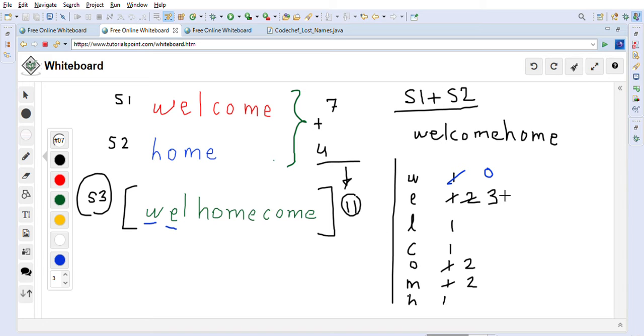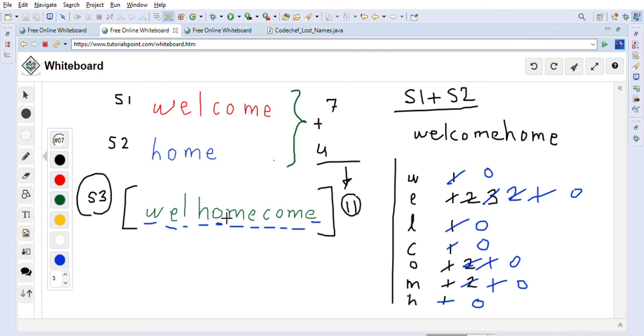After that e, e will become 2 because we are decrementing by 1. After that l, l will become 0, because we are decrementing it. After that h, h becomes 0. Then o, we will decrement again, so it becomes 2 to 1. After that m will become 2 to 1. After that e will become 2 to 1. c will become 1 to 0. o will become 1 to 0, and m will become 1 to 0, and the last one is e. e will become 1 to 0.